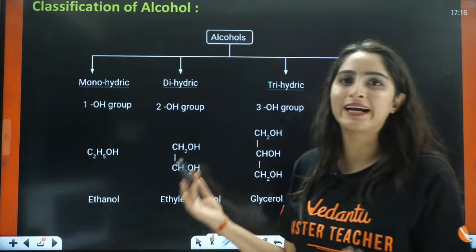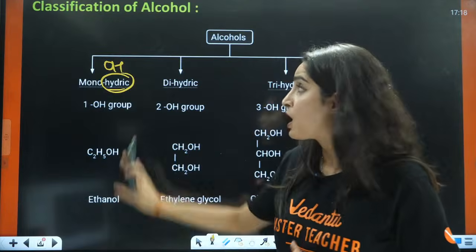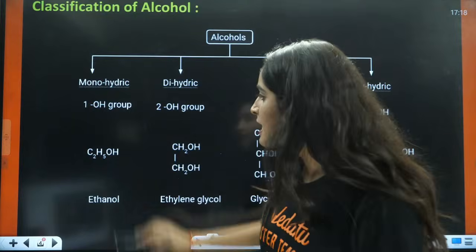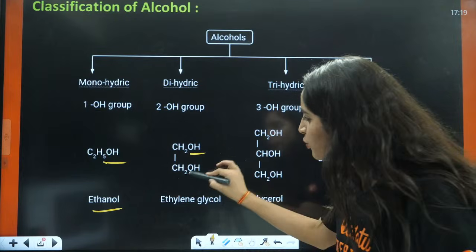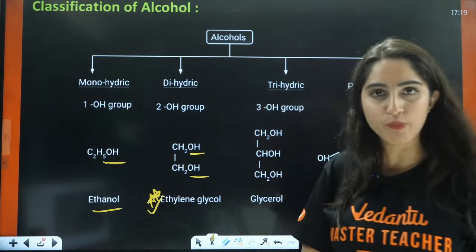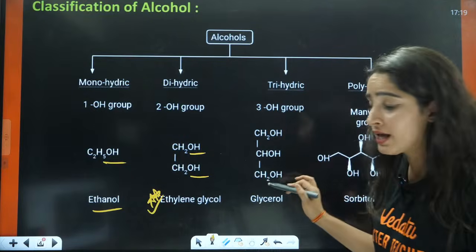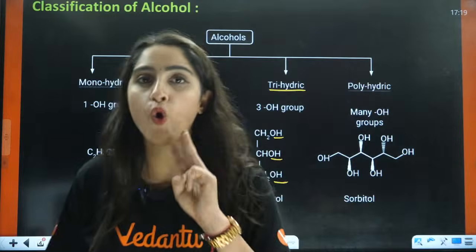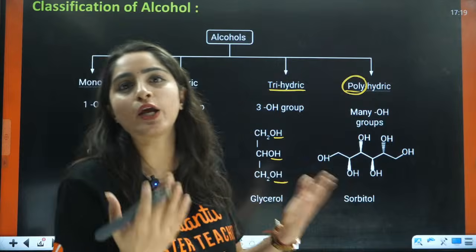For monohydric, hydric means the number of OH groups that you will have. If it is monohydric, that means one alcoholic group, that is one OH group. If you talk about dihydric, it has two OH groups, like ethylene glycol, a very important compound. You will see this in some of the questions as well, right? Then we have glycerol. In glycerol, you have three OH groups, that is why it is called trihydric. Hydric means OH.